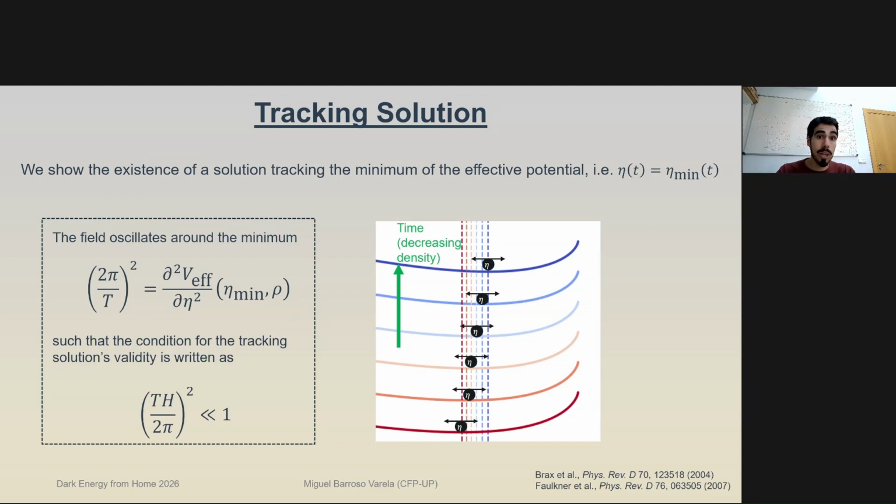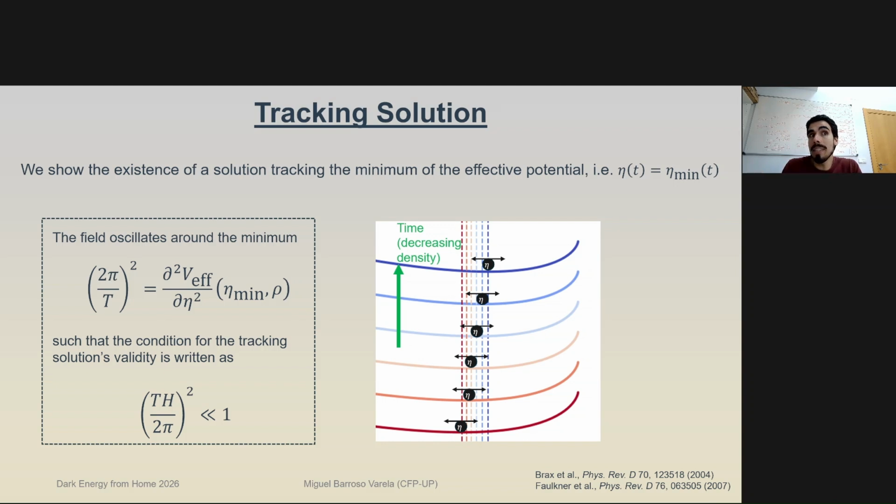The tracking solution has already been researched in works by Bragg and Faulkner in 2004 and 2007, where they show that you can have a solution that tracks the minimum of the effective potential over time. In this case, our field is going to track this exact minimum. The requirement for this to be true is that the period of oscillations around this minimum, which is given by the inverse of the second derivative of the potential at this minimum, needs to be very small with respect to the expansion rate.